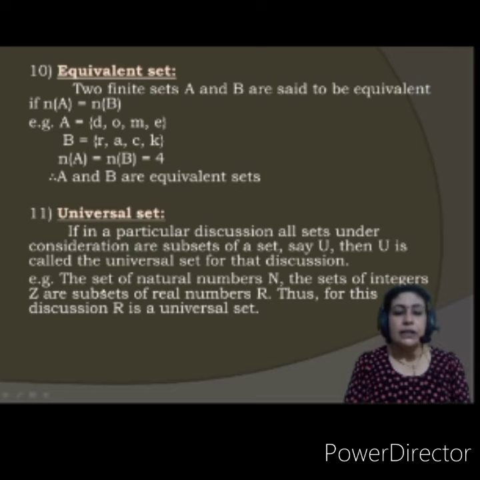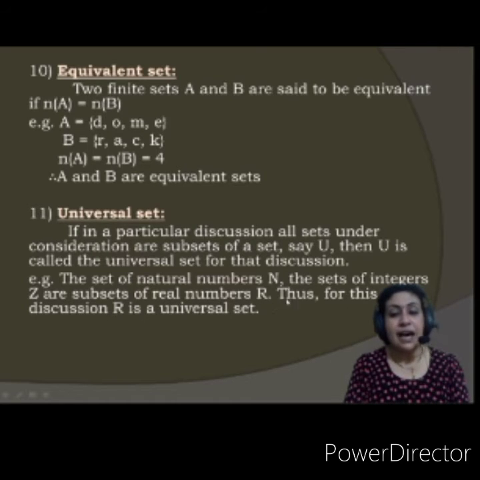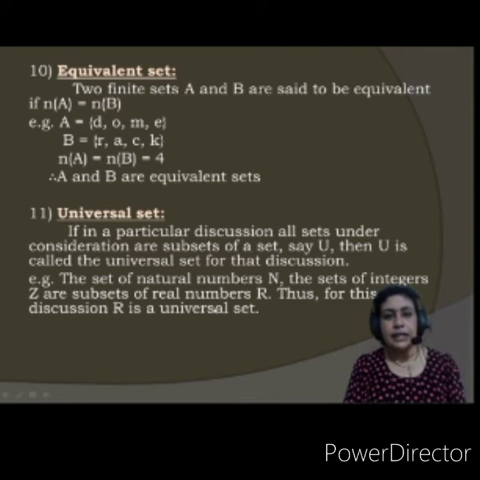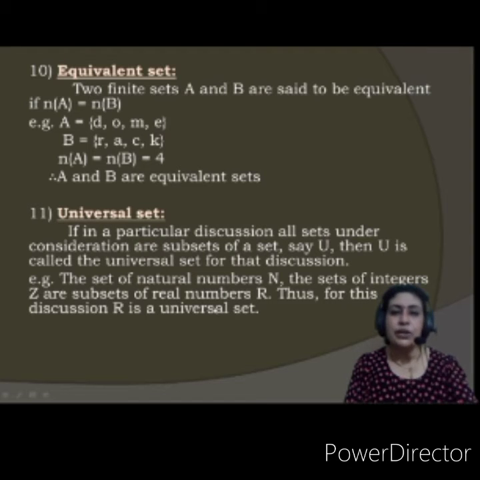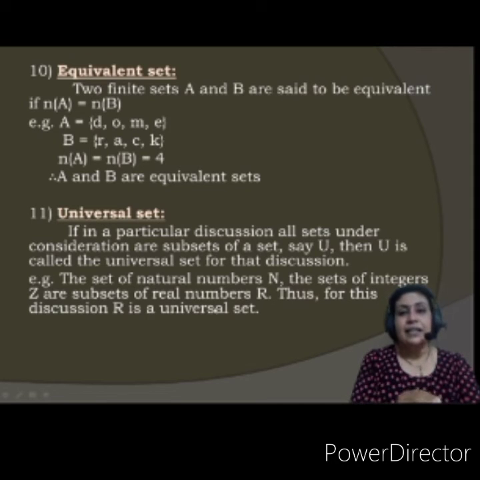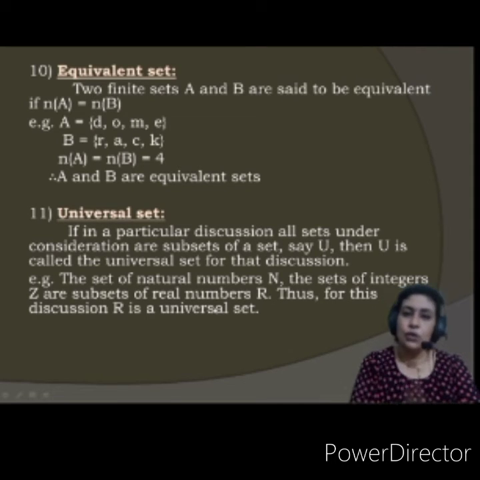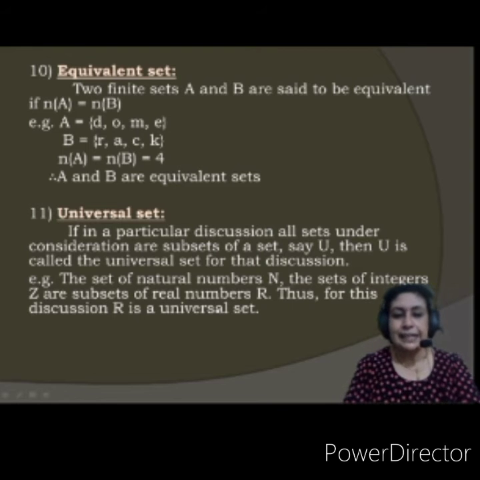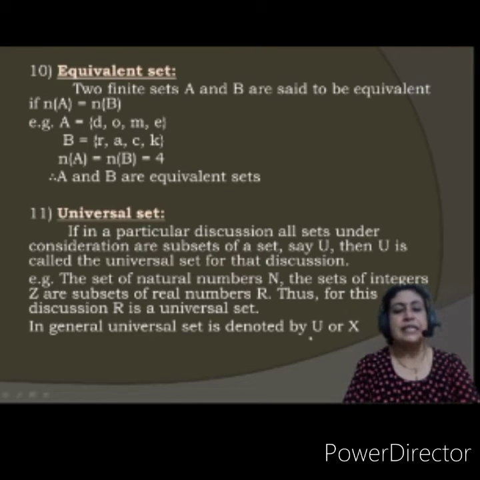Okay? The set of natural numbers N, the set of integers Z, and Q are subsets of real numbers R. Thus, in this case, R is the universal set. It keeps on changing. It depends on what example you are taking. Here, it is just for an explanation. It is given that the natural numbers set and integers set are subsets of real numbers. So, real numbers become the universal set. In general, the universal set is denoted by U or capital X.